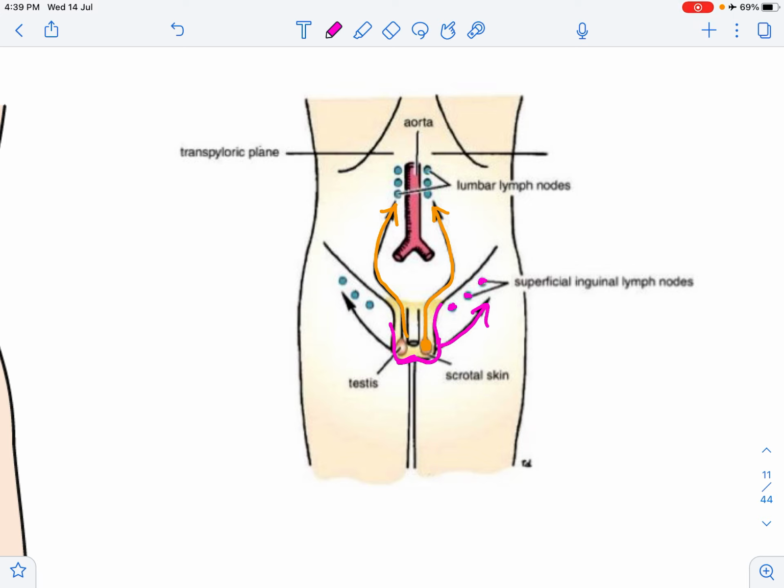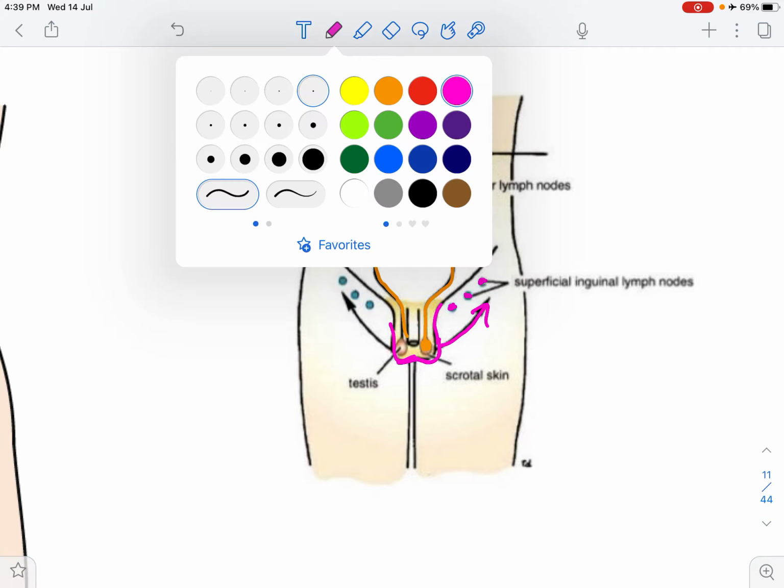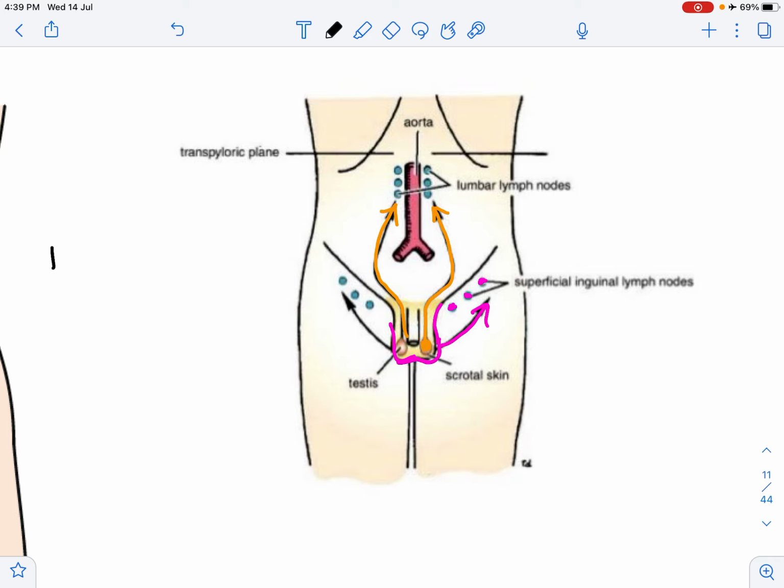Now, what is the significance of this? The significance of this is two things. You should never ever use an FNAC to diagnose a testicular tumor. An FNAC is contraindicated. This is because if you do an FNAC, you will put seedlings of the tumor cells into the scrotal skin, which will then go and spread to the superficial inguinal lymph nodes, and you will inadvertently be upgrading the tumor. Likewise, whenever you're doing an orchidectomy, you should never do a scrotal incision.